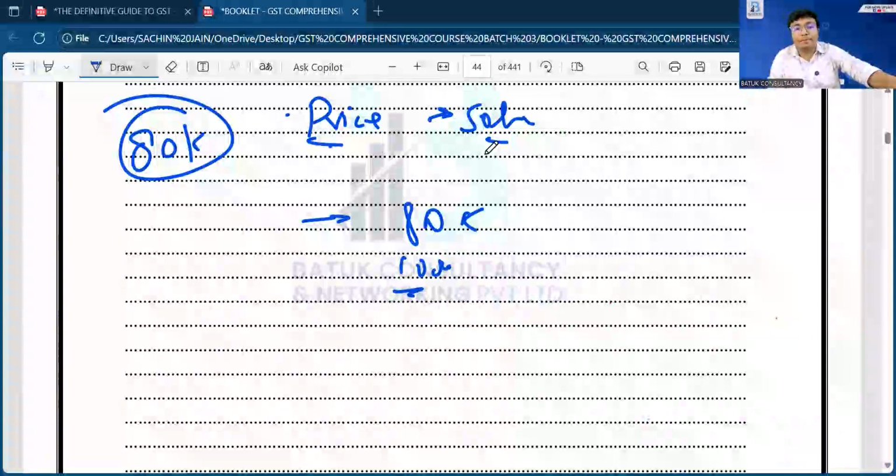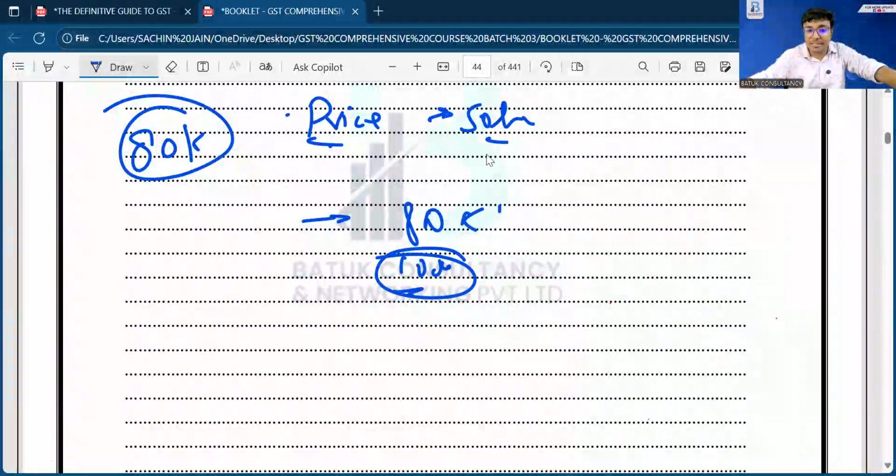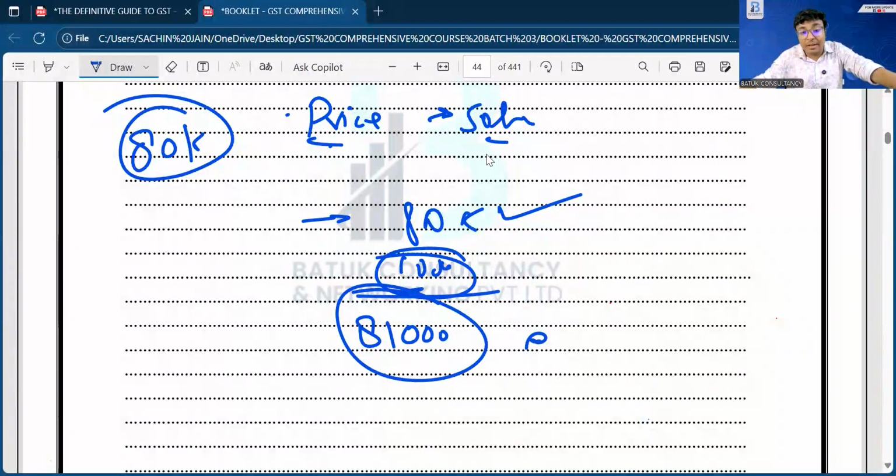And sir, when you are analyzing the financial statement and you are checking any expenditure which is booked by the taxpayer in the books of accounts, at that time we have to check whether this expenditure is related to a particular supply, and if so, we have to ask our client, have you added this to the taxable value and paid the GST? Because if that 1,000 rupees has been booked separately, the person is going to pay GST on 80,000 only, but this particular expenditure is on account of that supply only, so that should become part of your supply, and GST should be paid on 81,000 rupees.